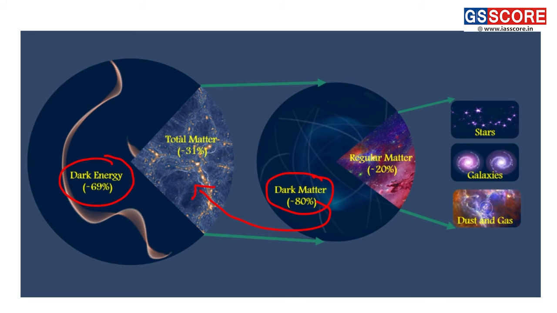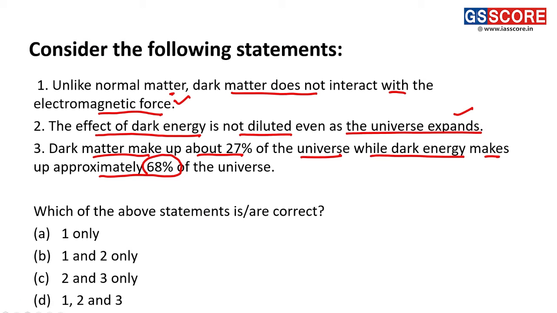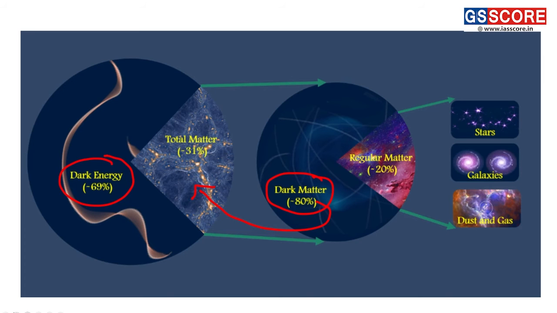But if I convert it into the whole, I can see that it is almost 27%. Thus, dark energy and dark matter are quite different, and their presence is also different.